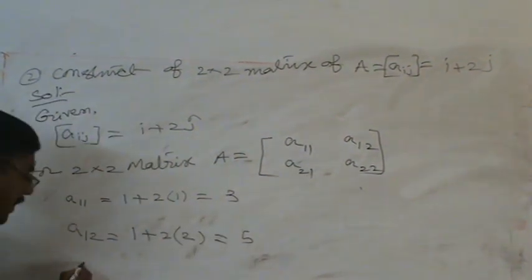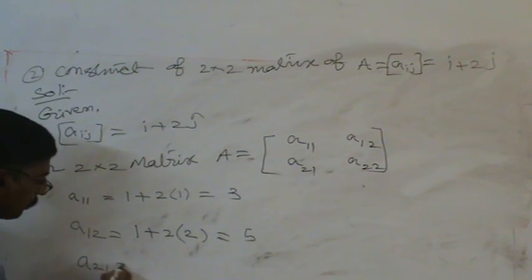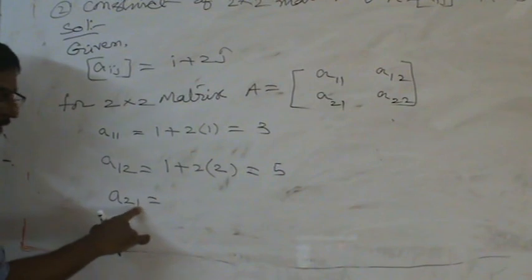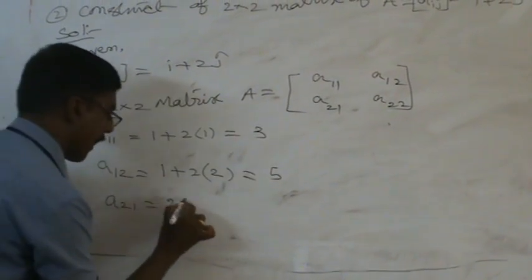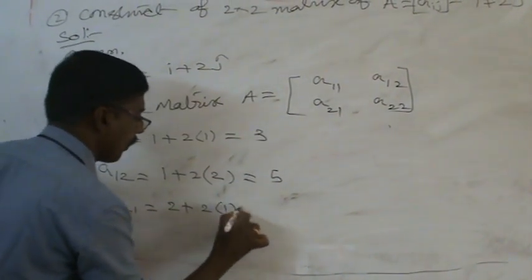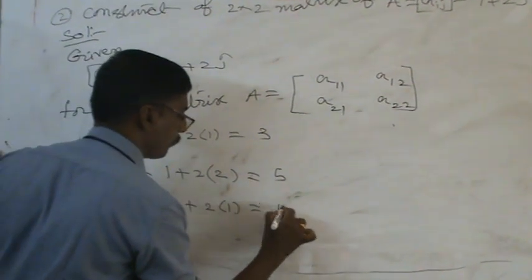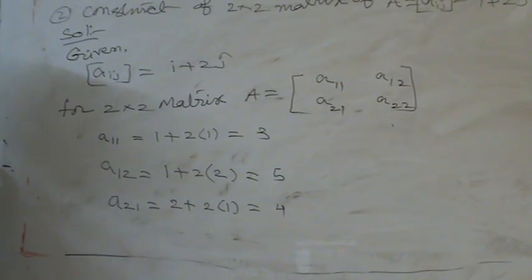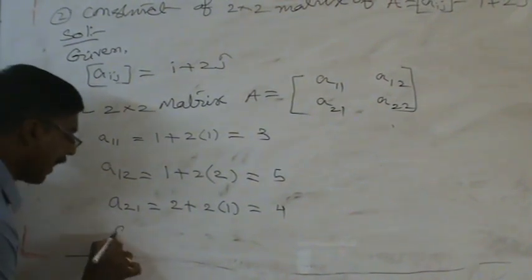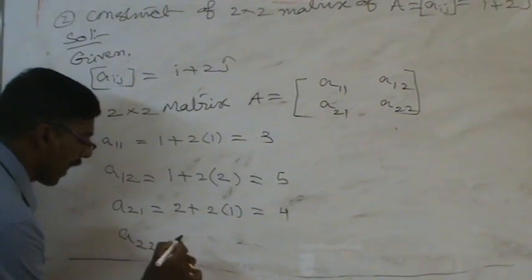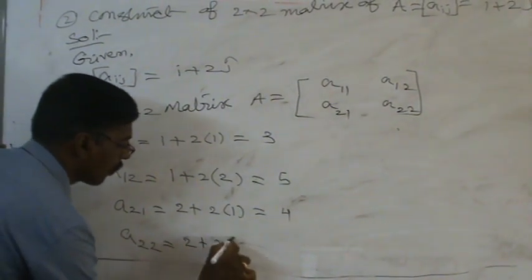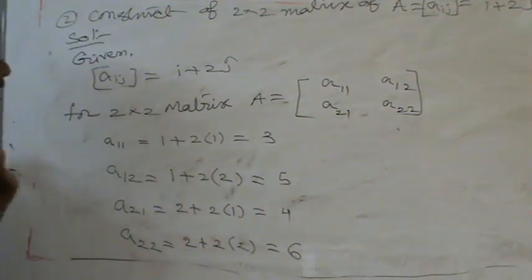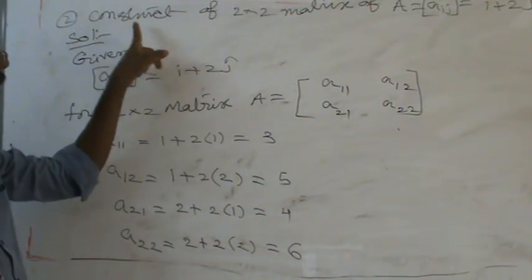Next, the value is A21. This is the ith position and this is the jth position. So 2 plus 2 into 1, the value is 4. Sir? Question. A22: the value is 2 plus 2 into 2. The value is 6. See here what they are asking in the question.